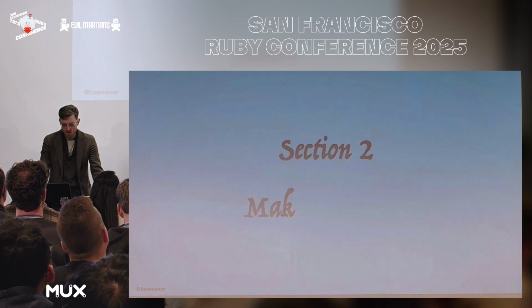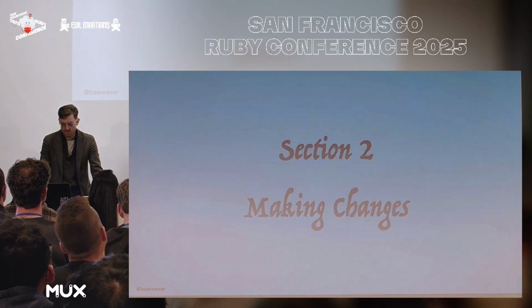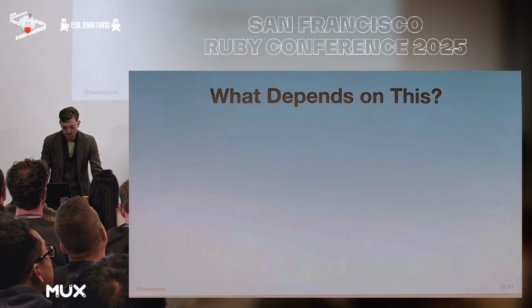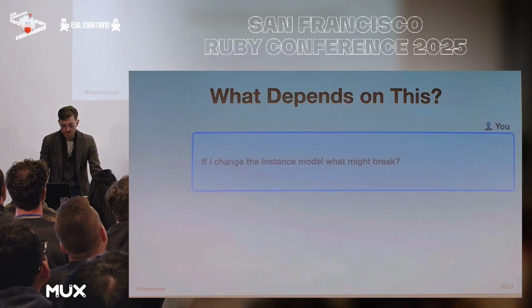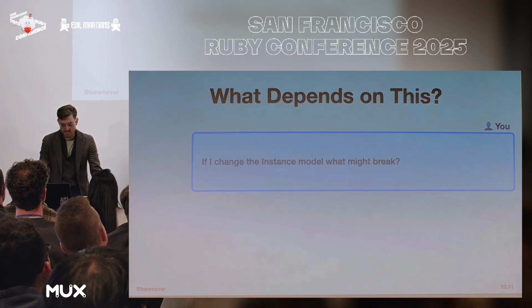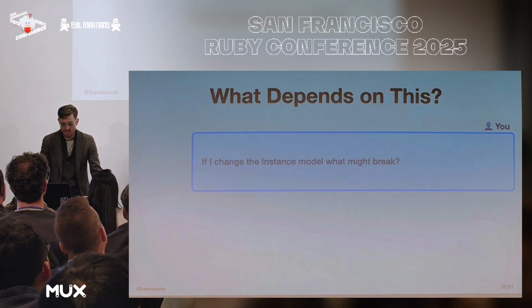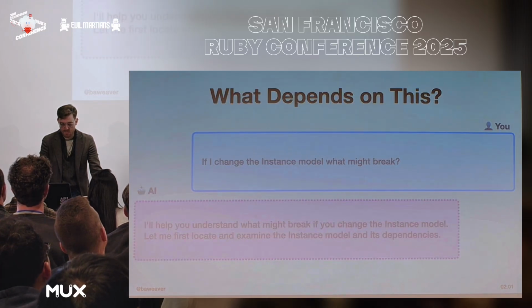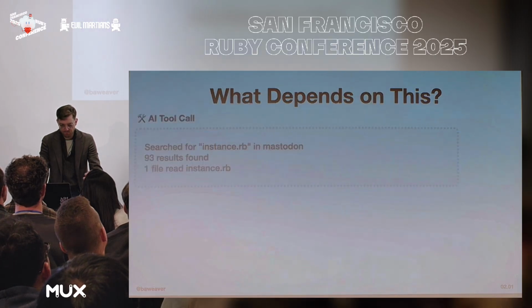What if we want to know about potentially making changes? Like, for instance, if we were to say, want to know what happens if we change that instance model, what might be impacted by that? Well, perhaps AI can give us a measure of blast radius of that change, or at least make a fairly reasonable guess as to what might happen.